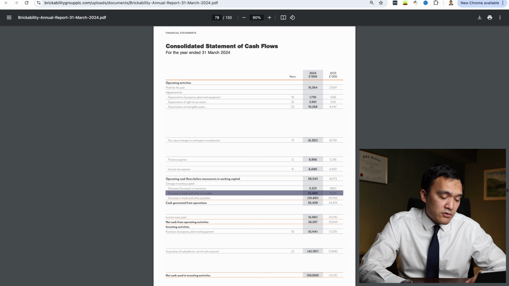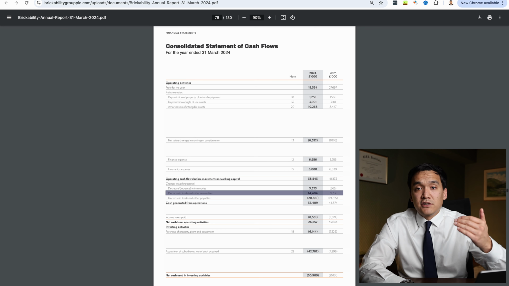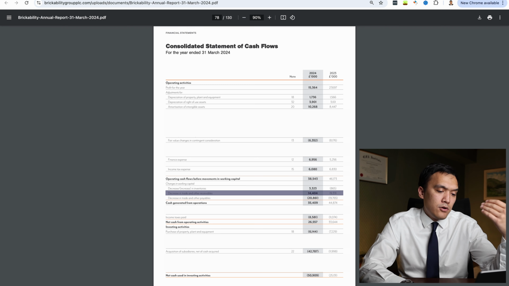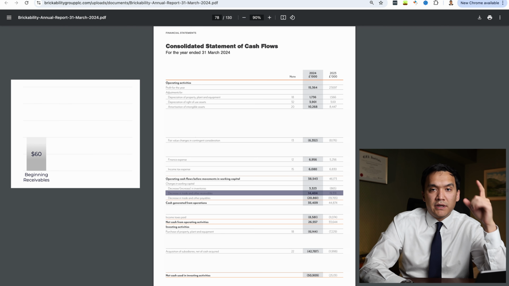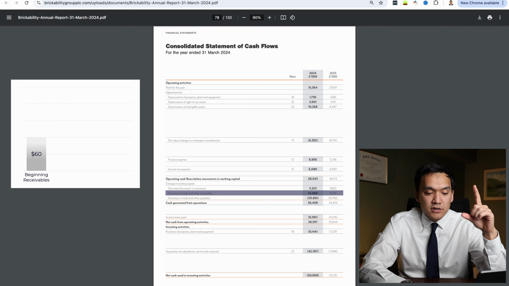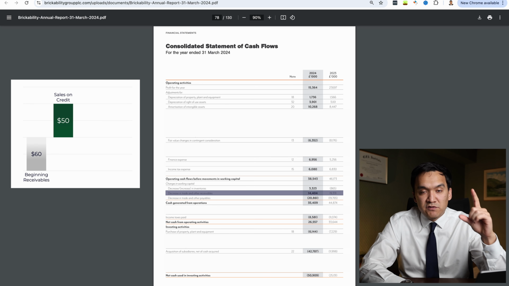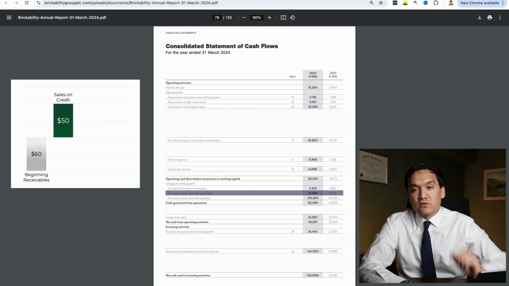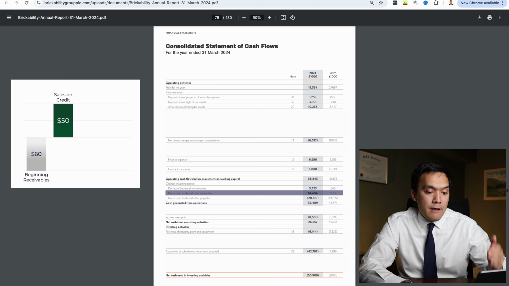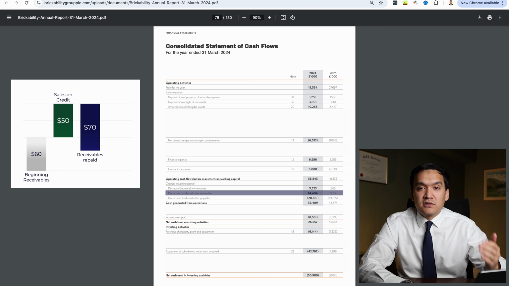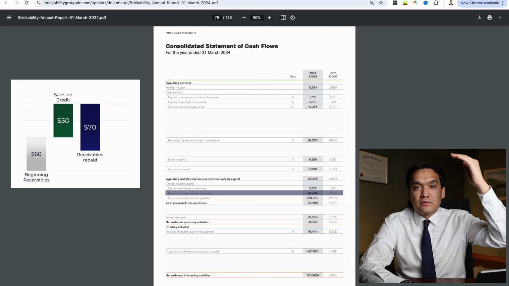And again, it means that our receivable balance has decreased during the year. And let's again explore it with an example. We again can assume that our beginning receivable balance is $60, and what increases our receivable balance are sales on credit. So we can assume we made $50 of sales on credit during the year. And what decreases our receivables balance are receivables that were repaid during the period of $70.